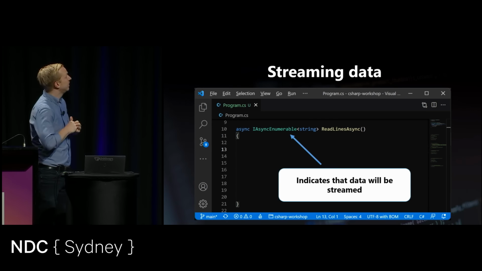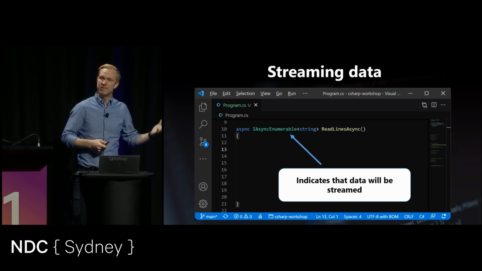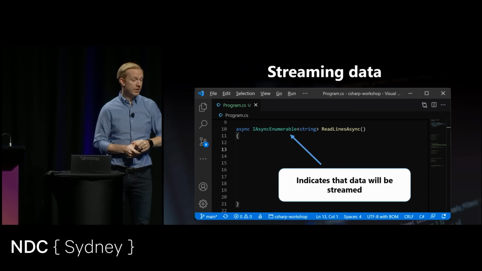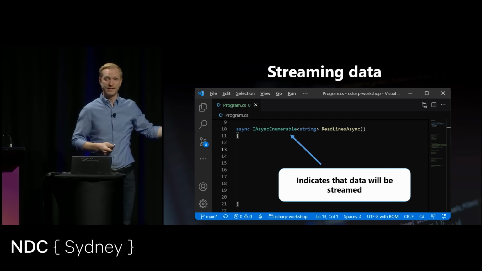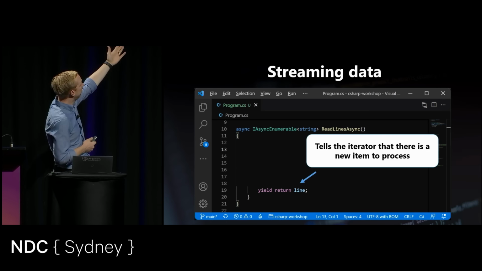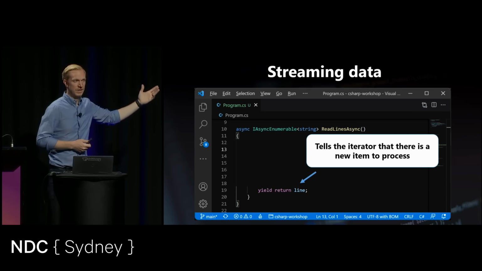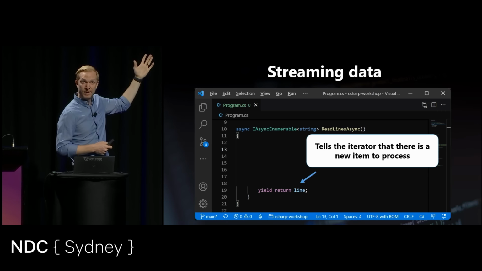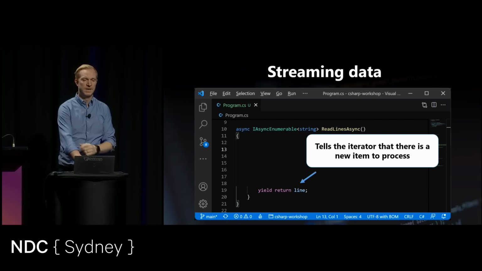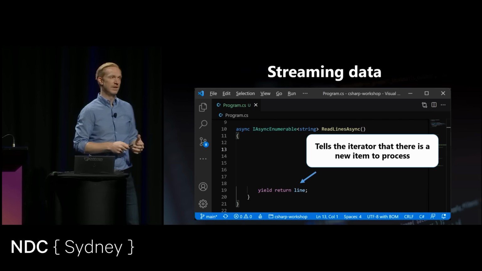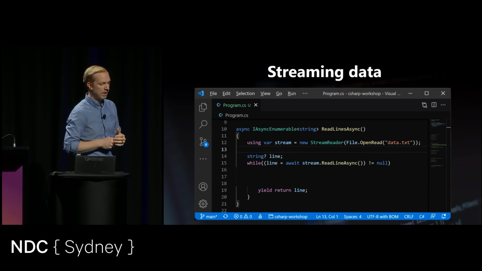This here indicates what type of data will be streamed back to whoever is consuming this stream of elements. So I could say that this here is going to produce strings as it goes on. All right? And where the magic happens is with the yield keyword that I just showed you. So this here will now indicate to whoever's iterating through this asynchronous list of items that there's a new element to process. Each element is going to be retrieved using the async and await keywords.